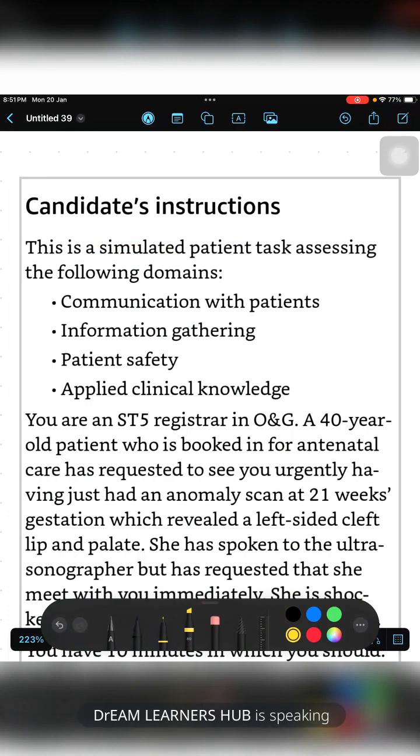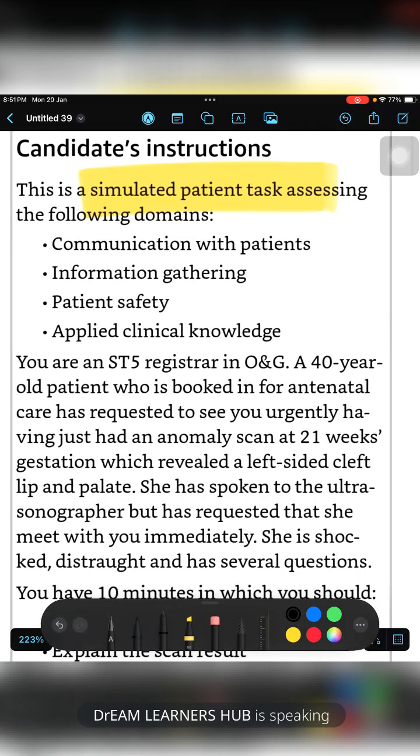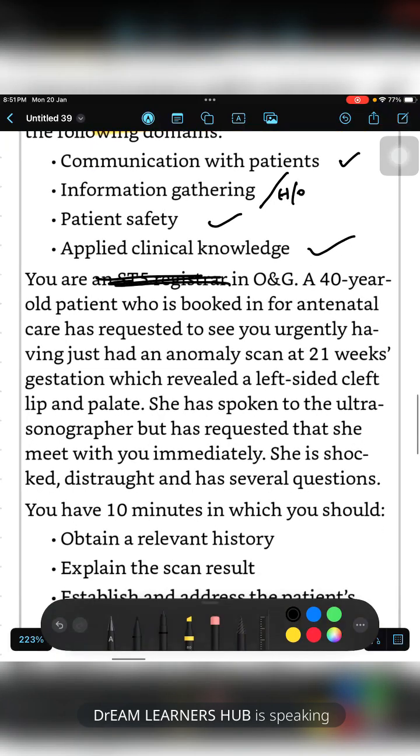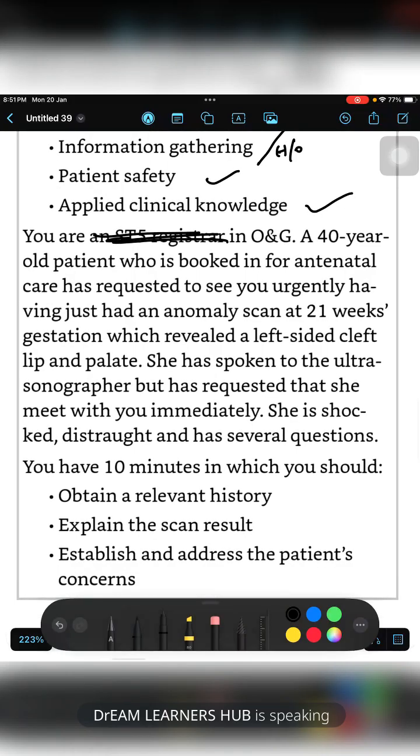Coming to the second example, this is a simulated patient task, assessing the following domains. Here you are assessed on communication with patients, information gathering or history, patient safety, and applied clinical knowledge. You are the senior postgraduate. A 40-year-old patient who is booked in for antenatal care has requested to see you urgently, having just had an anomaly scan at 21 weeks, which revealed a left-sided cleft lip and palate.